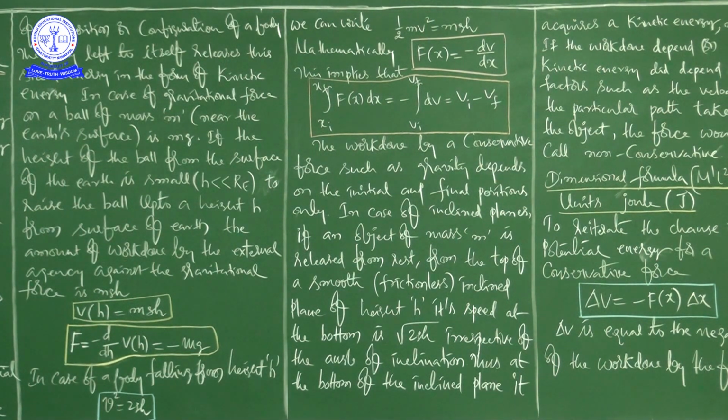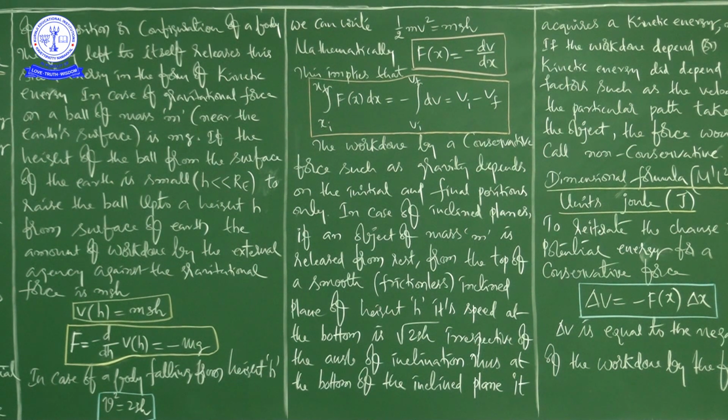Here actually the formula is v square minus u square is equal to 2gh. But if you drop a body freely from a certain height h, in case of a body falling from height h, v square is equal to 2gh. So here once again I am repeating, please note the importance of the minus. The negative sign indicates that the gravitational force is downward.